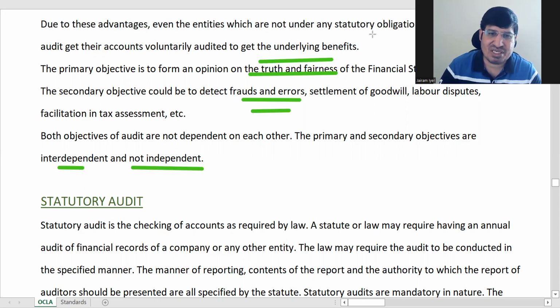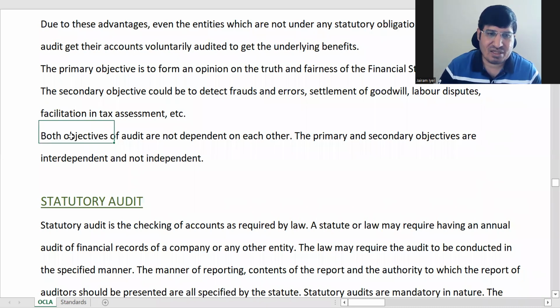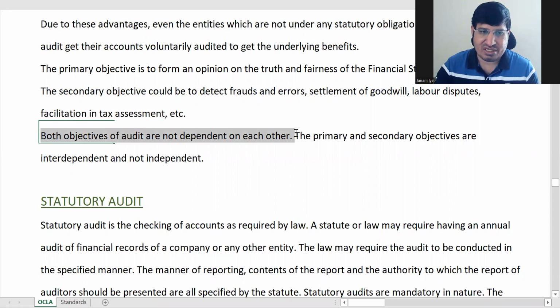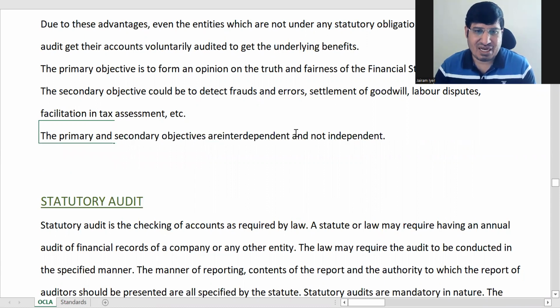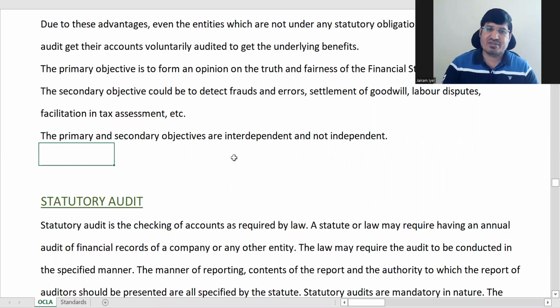So here, what should have been there? Here, one minute. Let's remove this. Okay, we don't need this. So basically, the primary and secondary objectives are interdependent and not independent.